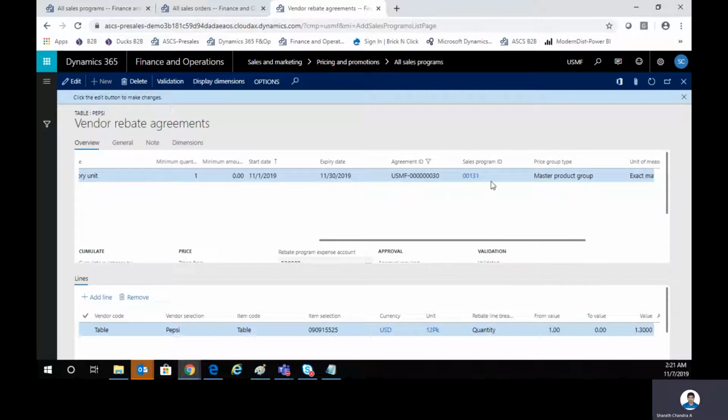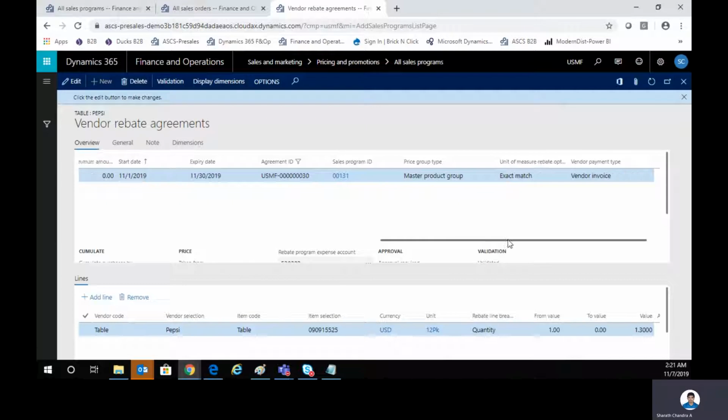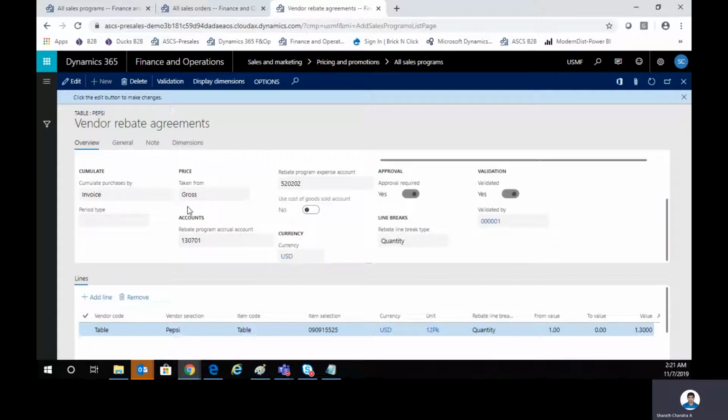And this is belonging to that particular deal, which is Super Bowl deal, right? So what I'm doing here is, if you come a little bit down, here you say that you are actually accumulating by invoice. So you've got a lot of options here. You can accumulate by month, you can accumulate by your week. So accumulation typically meaning your deals might be based on one single invoice.